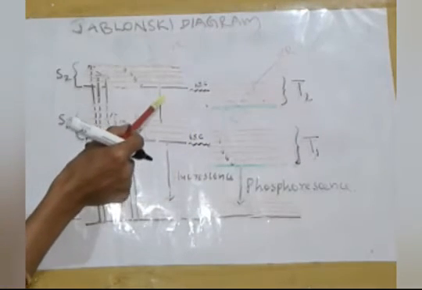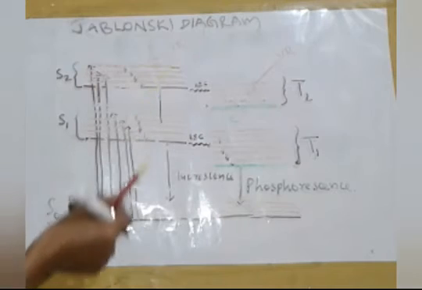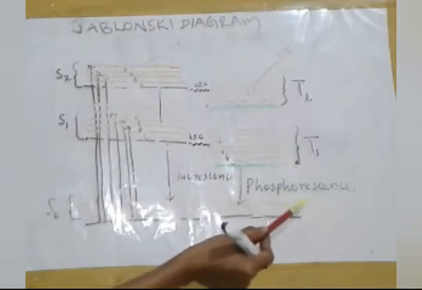This is known as internal conversion. That is, it is a transition from singlet to singlet and triplet to triplet. Next we are going to discuss the radiative transitions, that is fluorescence and phosphorescence.